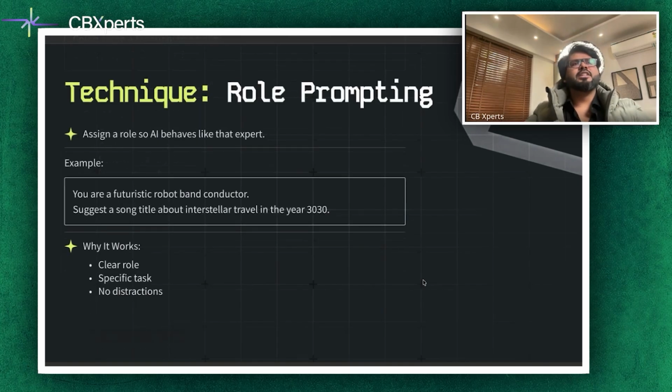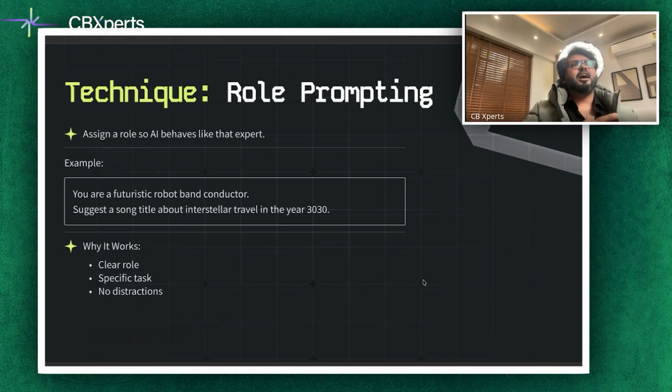And then you have the concept of role prompting. Role prompting is about assigning the AI a specific persona so it behaves like that expert. An example from the slide is: you are a futuristic robot band. One quick thing which I'm just thinking: when we are using role prompting, it's important to know that you have complete freedom in defining the role. So you need to ensure that you are also very specific with respect to the role. You can tell someone to be a CTO, or you can tell someone to be a CIO, depending upon the exact work. So a lot of times you need to think about it when you're giving the role, because you have complete freedom. But coming back to the example, you are a futuristic robot band conductor.